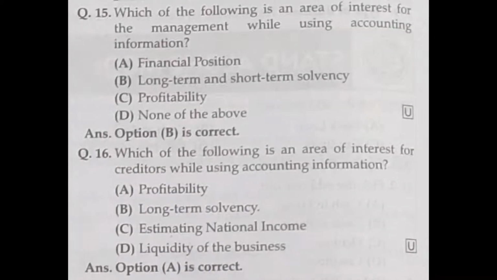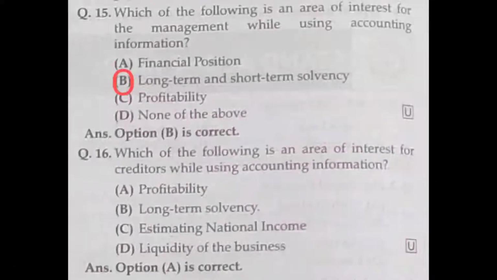Which of the following is an area of interest for management while using accounting information? Area of interest for management. Actually, the management has to think. The management is in a position to understand the long-term and short-term solvency. It will concentrate on long-term and short-term solvency. That is the going concern concept. Every enterprise starts the business with the assumption that it will exist for life long. So, long-term and short-term solvency is the correct answer. So, option B is the correct answer.